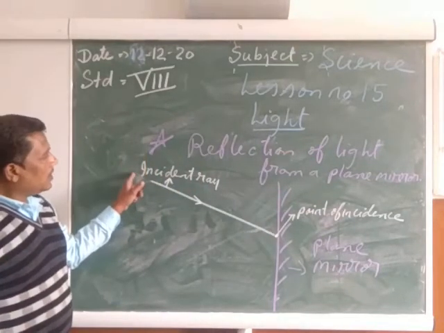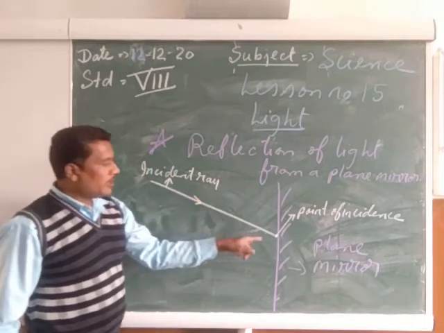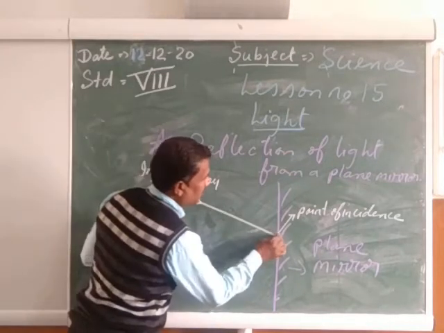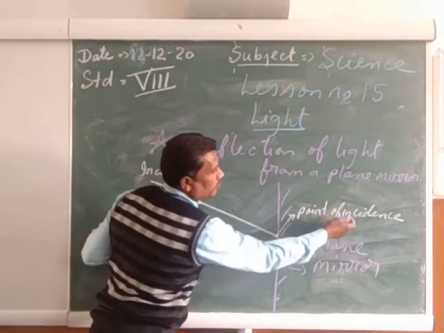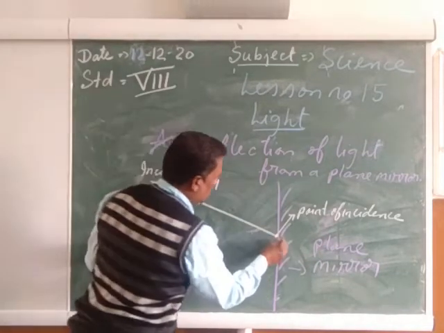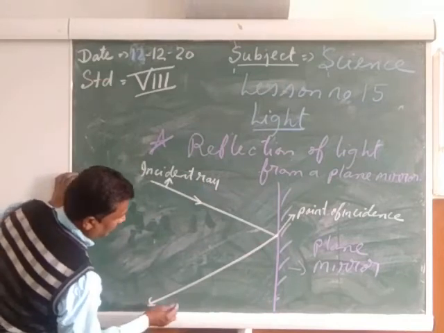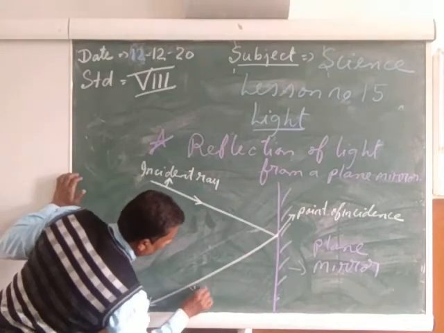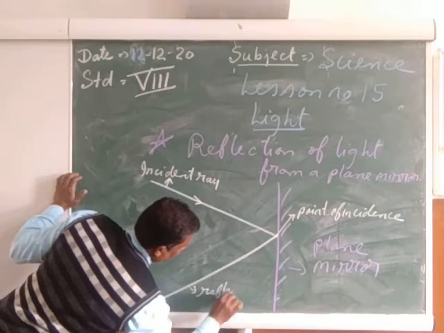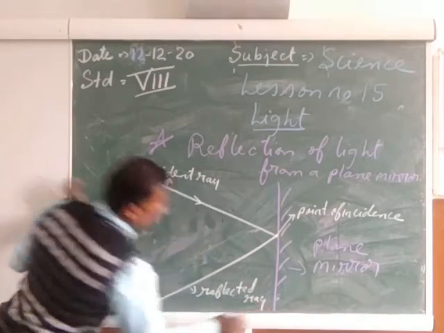The light which is falling on the mirror is called the incident ray. The place where it is falling is called the point of incident. Now, the light which is going back is called the reflected ray. R-E-F-L-E-C-T-E-D, reflected ray.